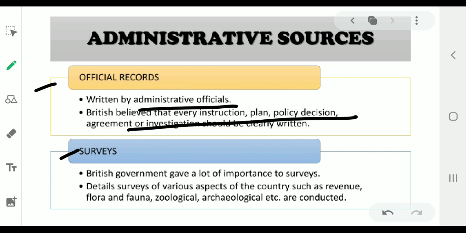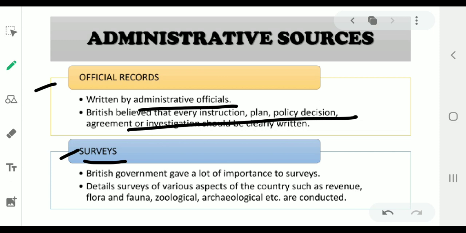Then next is your survey. These were also given a lot of importance by the British because they believed that surveys would enable them to administer the country and know the people better. The Survey of India was set up in the 18th century.